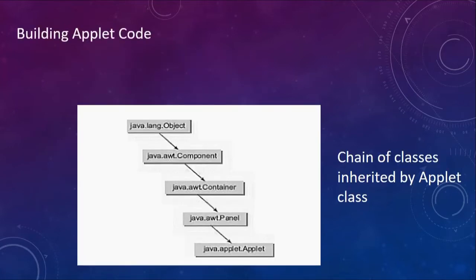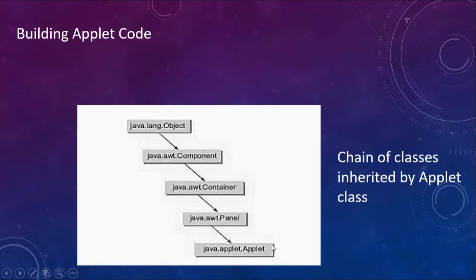While building the applet code, we are going to see a program, but before that let us see which inbuilt packages and classes can be used to design the applet. java.applet is a package that contains a predefined class called Applet.